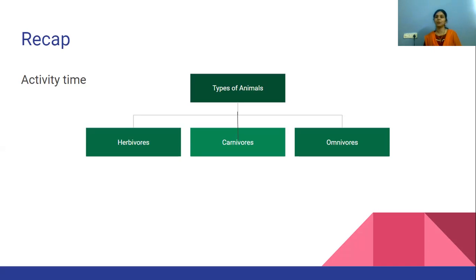Okay, so I think you liked the session, and if you have any doubt, you can comment, ask me, and I'll be replying to you. And for you, the task is to categorize at least 5 animals, whether they are herbivores, carnivores, or omnivores. You can draw them, take pictures, make puppets, whatever, that is your wish. I leave it up to you.